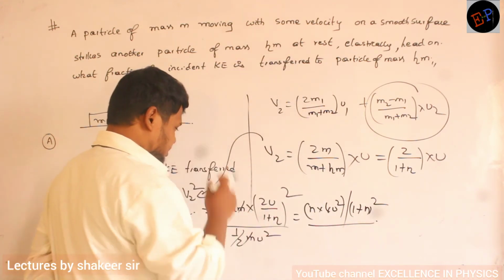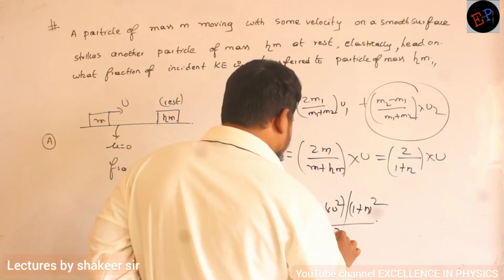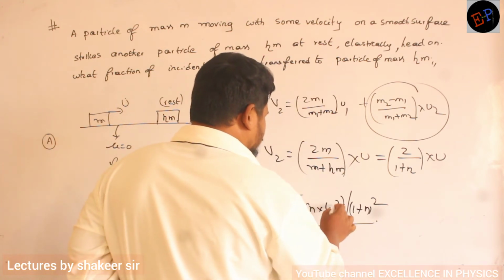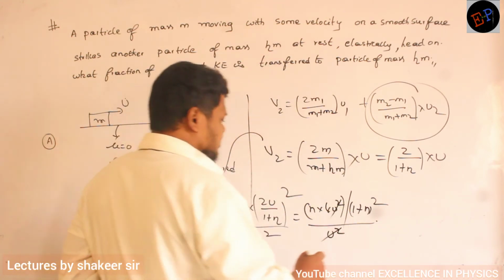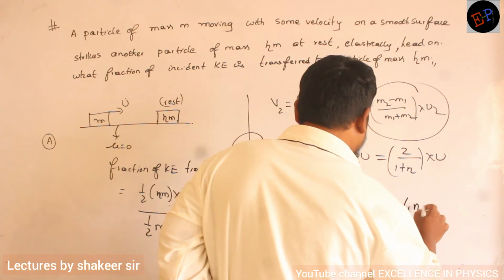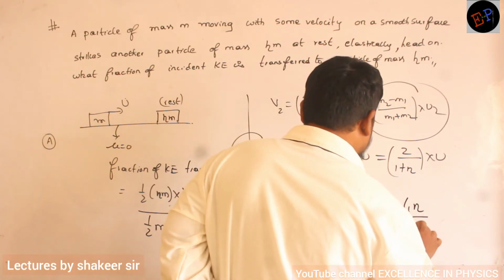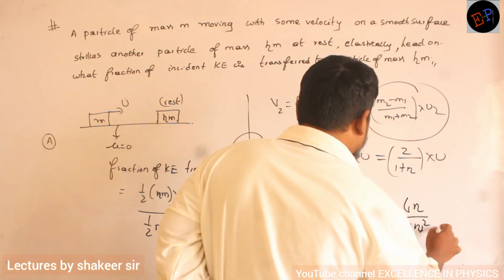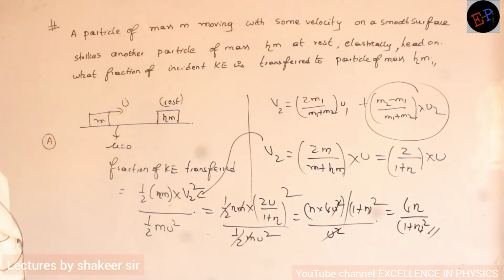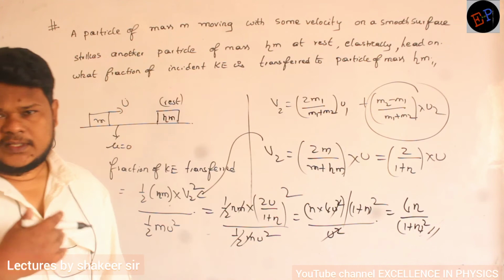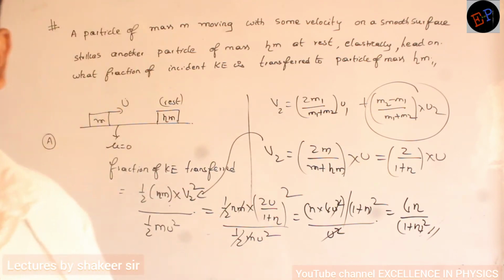I am left with u square. So u square and u square will get cancelled, so therefore it is 4 eta divided by 1 plus eta whole square. So that should be the final answer which I should get. Okay, so try to see whether you get the same answer or not.